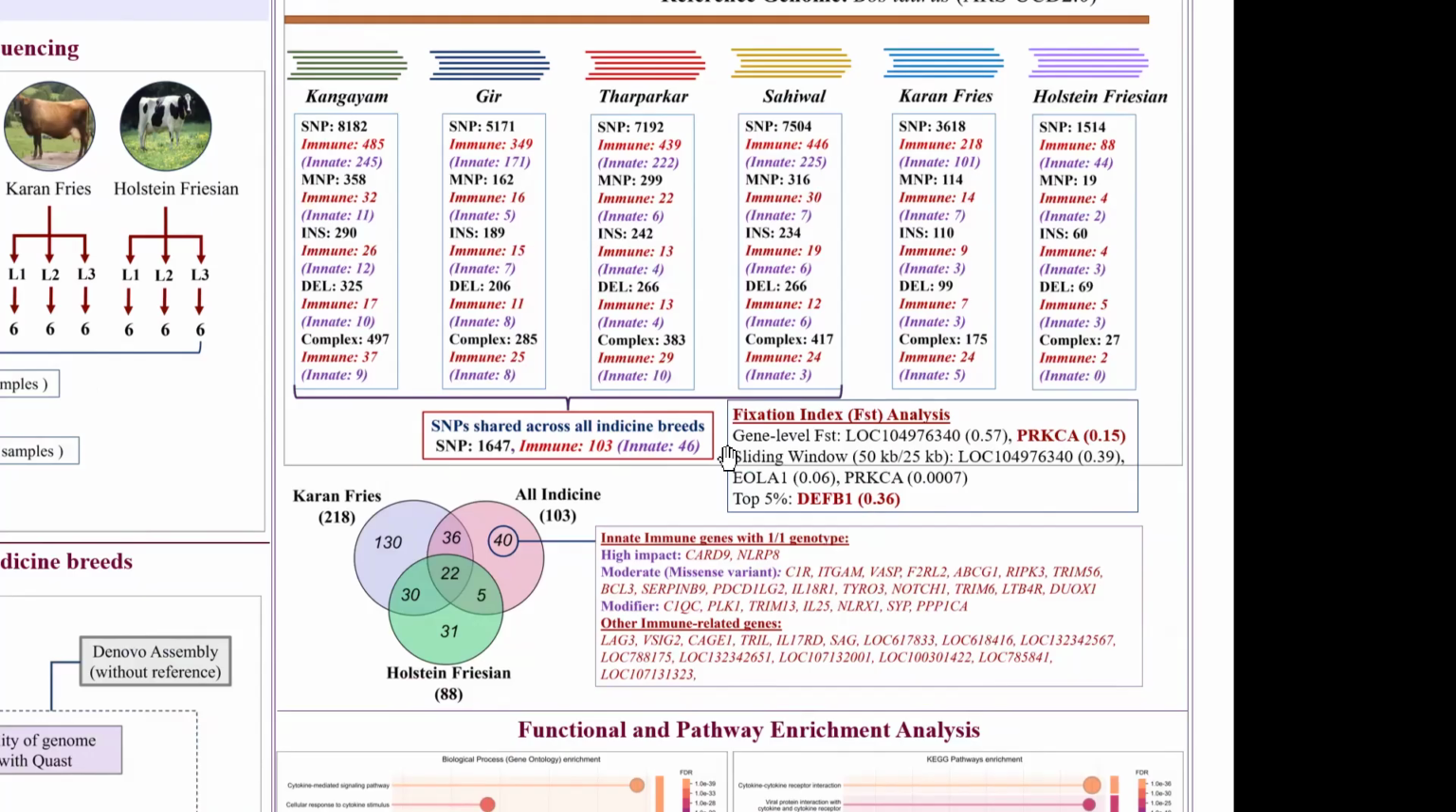The FST analysis I did at the gene level and also with sliding window analysis. In that, I found PRKCA having a score of 0.1 and beta defensin having a score of 0.3. If the score is closer to 1, it means the gene has a higher genetic differentiation. So the beta defensin also falls in the top 5 category.